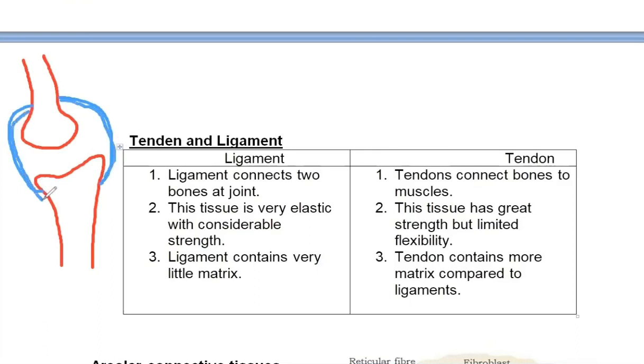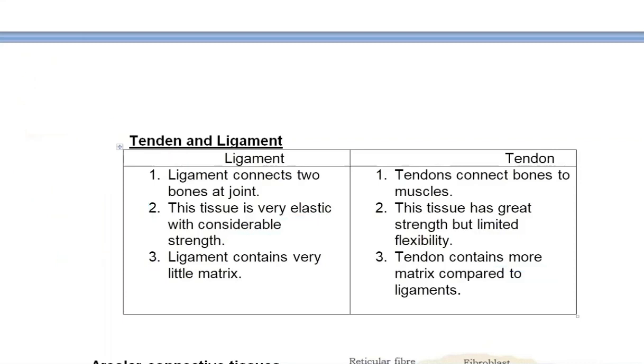Our bones do not get dislocated because of these ligaments. This tissue is very elastic and has considerable strength, and ligament has little matrix, whereas tendon has more matrix. So these 3 points of difference should be learned. I told you this is an important question.